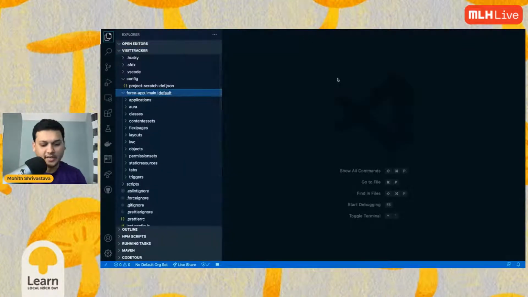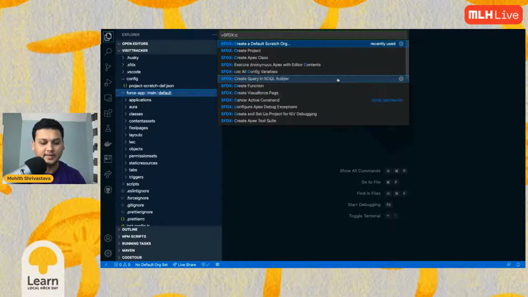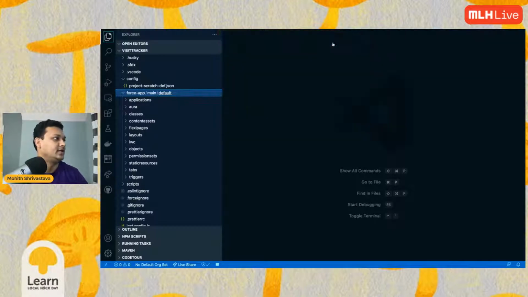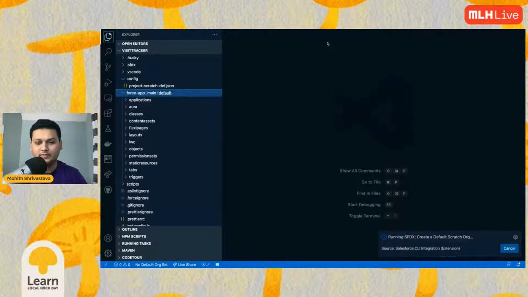So how do I do that? Command Shift P, or Control Shift P for Windows, SFDX, and select Create a Default Scratch Org. Click on that, select that. Let's call it Visit Tracker, as my name, for 7 days. This time it will not fail. It will run and create a default scratch org from where I'm going to do my development.